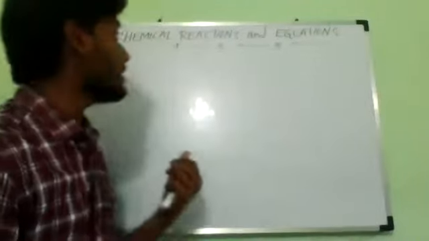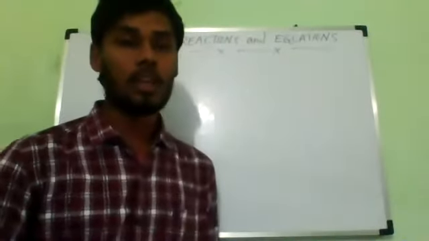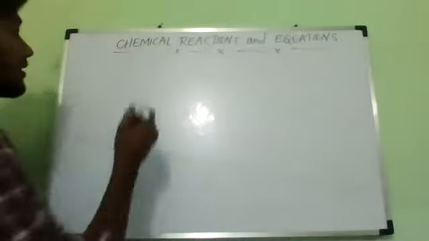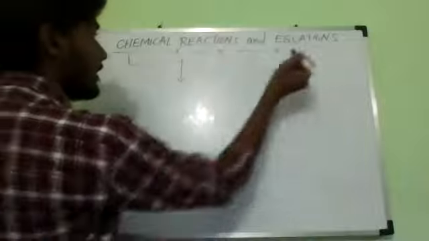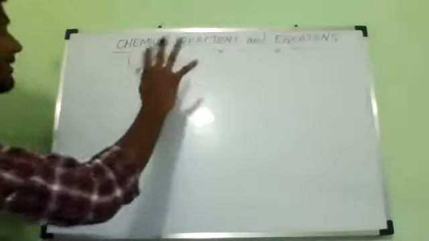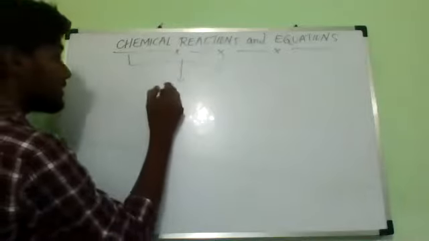Our chapter name is chemical reactions and equations. So what do chemical reactions and equations mean? The chemical reactions are the process, first chemical reactions and later equations. So what do chemical reactions mean? Remember, they are the processes.